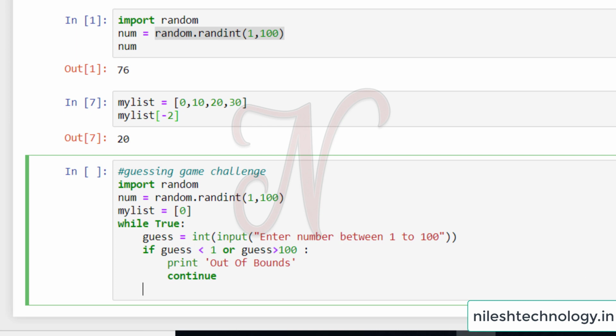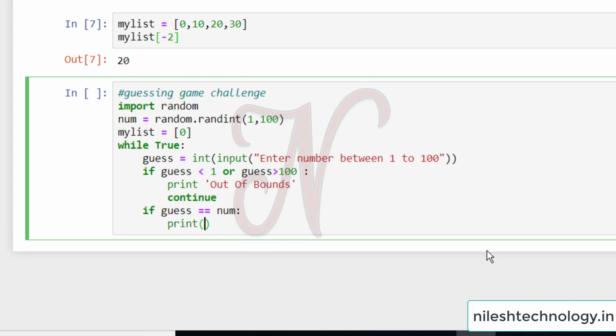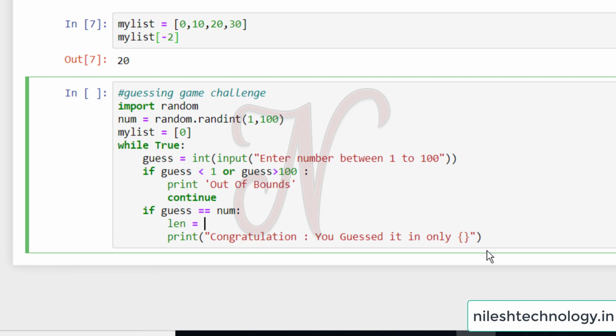See here, next one is that if your guess number is in between 1 to 100, then check your guess and your actual number. If it matches, then print the message: Congratulations, you guessed it in only, and here use one variable, the length of my list.